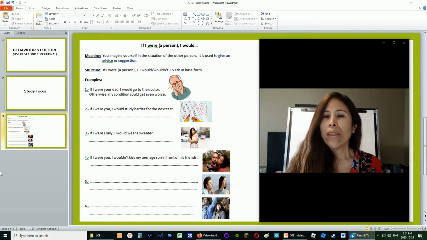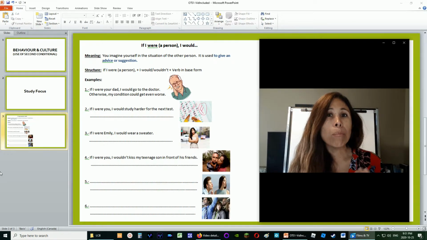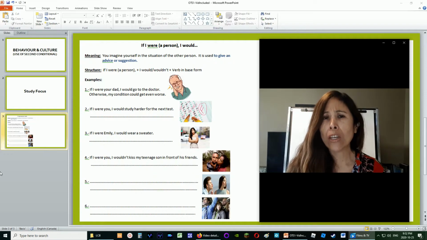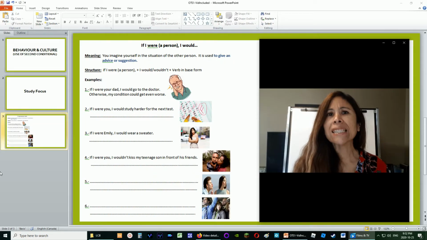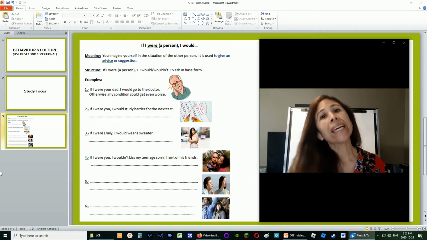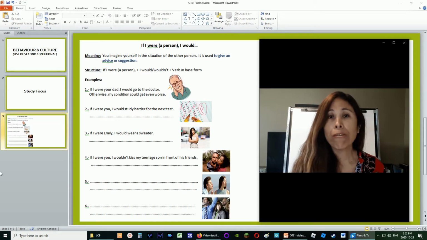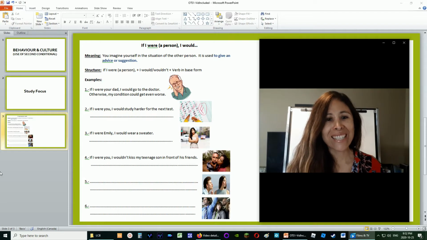Yes. In the picture number 4, we see a lady kissing a boy, he seems to be a teenager, on the cheek, but the boy doesn't seem to be too happy about it. What does the sentence say? It says, if I were you, I wouldn't kiss my teenage son in front of his friends. Who would like to add something to this? Bob? Because that could embarrass him. Very good. Embarrass him. Very good.